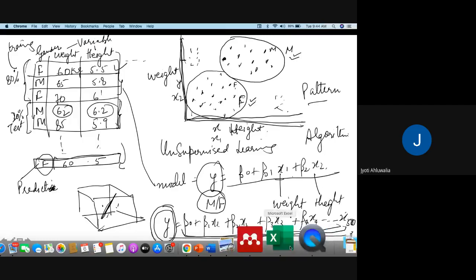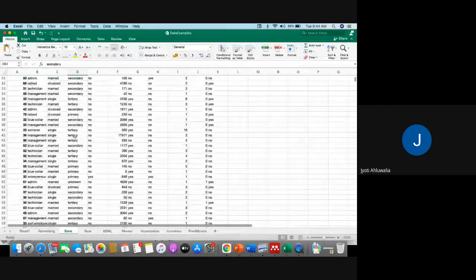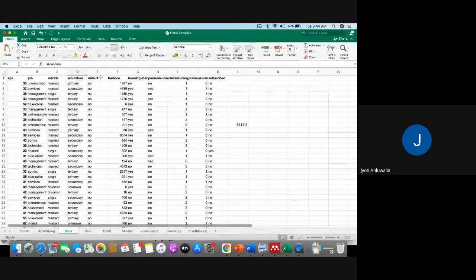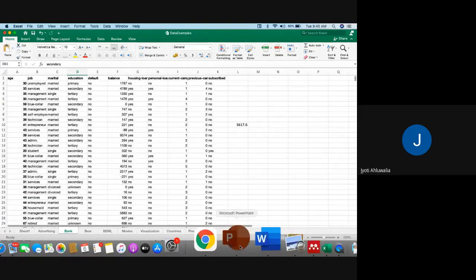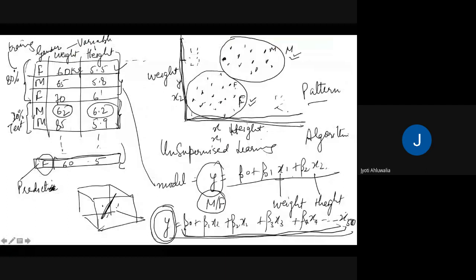So we saw in our data set here that there are more than one dimension. We have 1, 2, 3, 4, 5, 6, 7, 8, 9, 10 dimensions, and then we have the y variable. So in this kind of data set, we will have an equation which will have y is equal to beta 0 plus beta 1 x1 going up to beta 10 x10. So it will have 10 dimensions. We will not be able to plot all 10 dimensions in one visualization. We'll have to choose 1 or 2 or 3 dimensions from there and then plot, right?